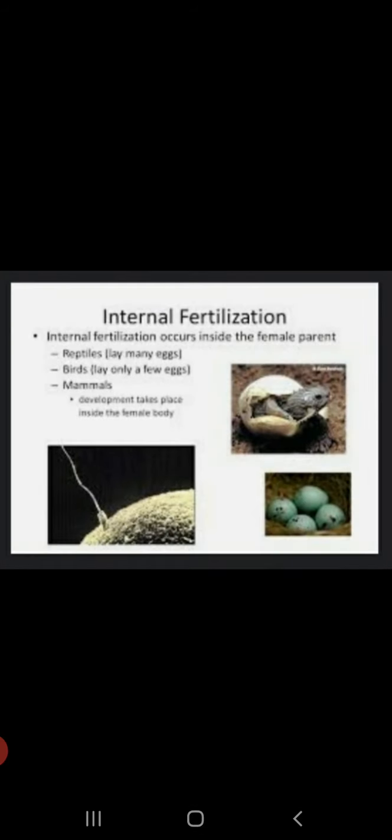External, as the name suggests, the fertilization takes place outside the body of the female partner. Some examples of organisms that show external fertilization are fish, frog and starfish. Talking about internal fertilization, children, as the name suggests, fertilization which takes place inside the female body is called internal fertilization.